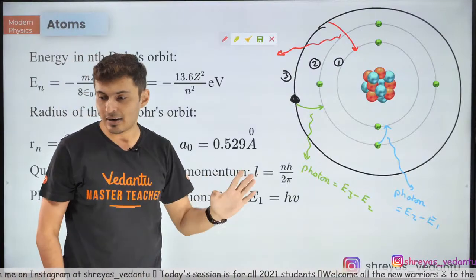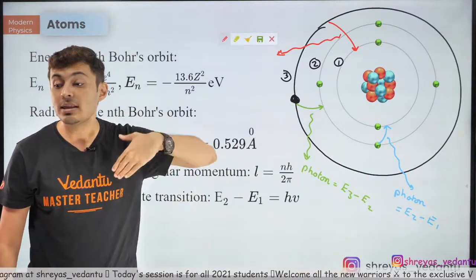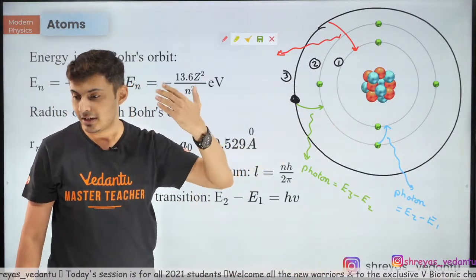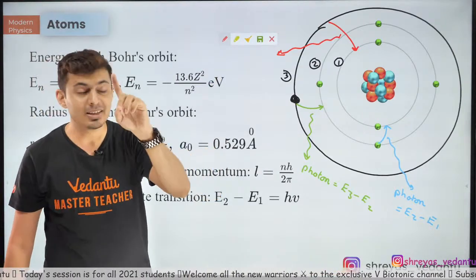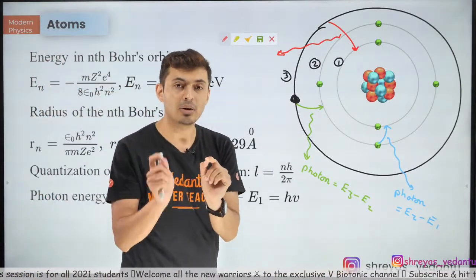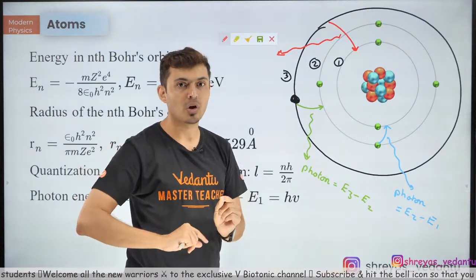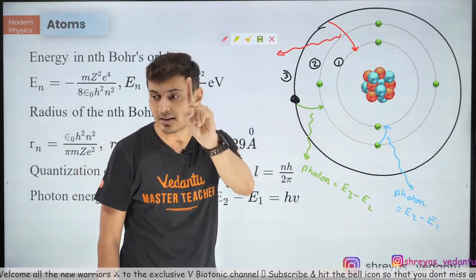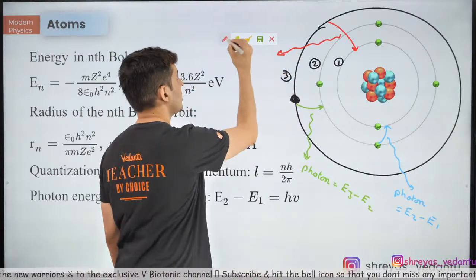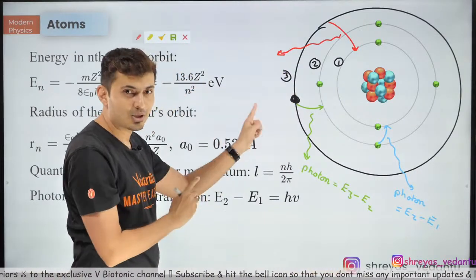Alright. I know the energy will be E3 minus E1. How many photons, I'm asking? Ananya is saying 4. That's wrong. Keep this in mind: every transition only takes 1 photon. Either it will emit or it will absorb. Only 1 photon per transition. A lot of people have got this question wrong, so that's why I thought we should discuss this.